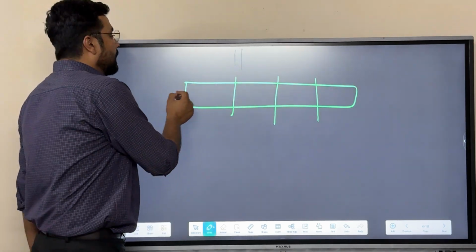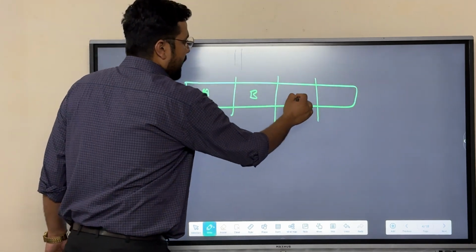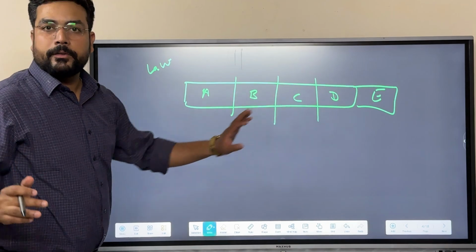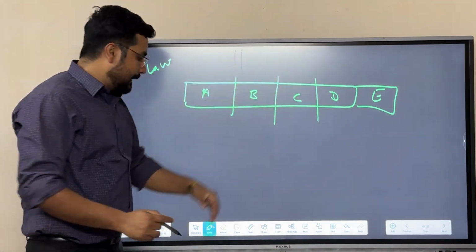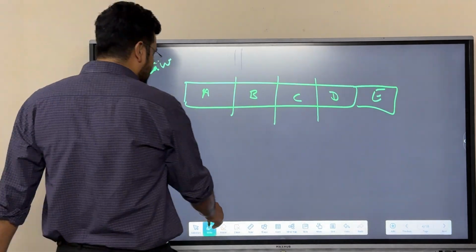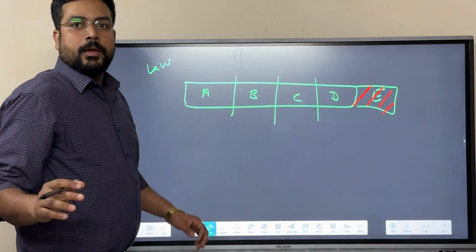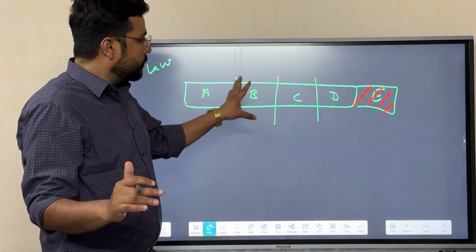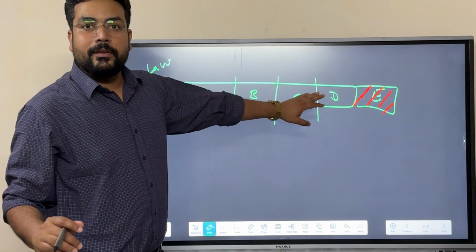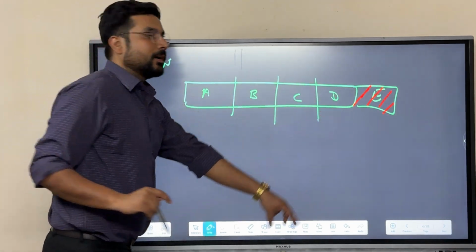Let's say for example, there is a law having 5 clauses, namely A, B, C, D and E, and all these clauses are consistent with the fundamental right except only one, clause E.